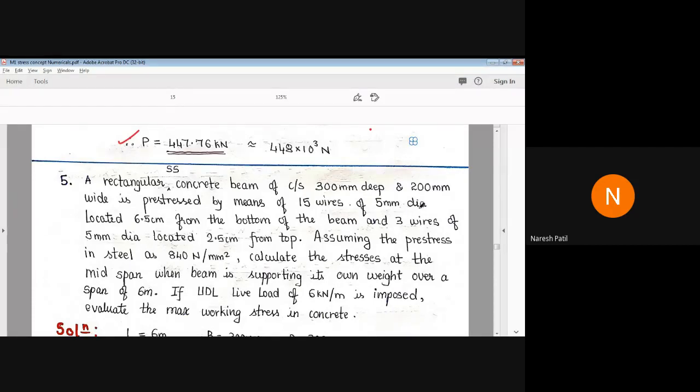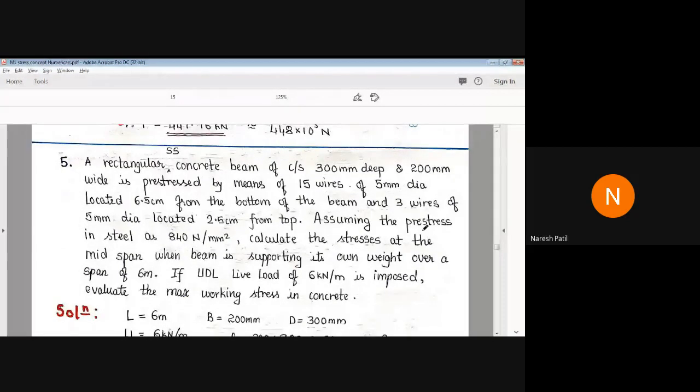The wires are located 6.5 centimeter from the bottom of the beam. There are 15 wires of 5 mm diameter, located at a distance of 6.5 centimeter from the bottom of the beam, and 3 wires of 5 mm diameter located 2.5 centimeter from the top. Then, assuming the pre-stress in steel as 840 Newton per mm square.